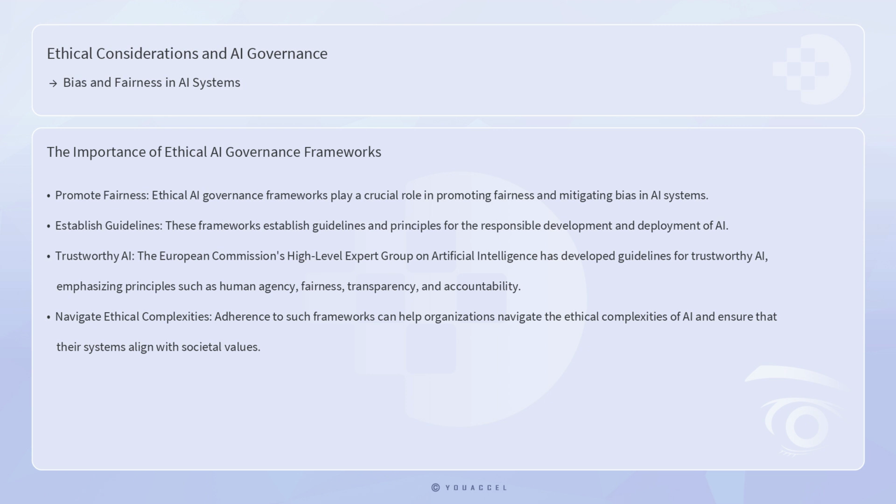Ethical AI governance frameworks play a crucial role in promoting fairness and mitigating bias in AI systems. These frameworks establish guidelines and principles for the responsible development and deployment of AI. For instance, the European Commission's High-Level Expert Group on Artificial Intelligence has developed guidelines for trustworthy AI, emphasizing principles such as human agency, fairness, transparency, and accountability. Adherence to such frameworks can help organizations navigate the ethical complexities of AI and ensure that their systems align with societal values.